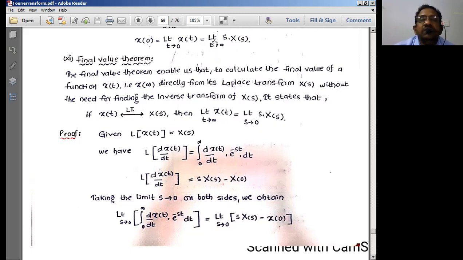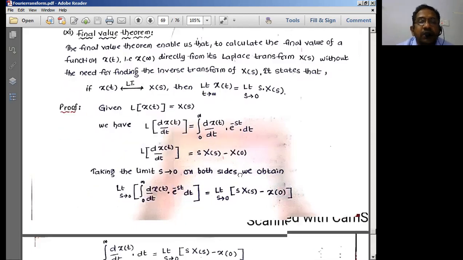Now see these two theorems. What is the difference between these two? Limit of x of t is equal to limit of s into X of s. Here also, it is the same. Only the limits got interchanged. In the s domain it is s tends to infinity, and in the t domain it is t tends to 0. Now these simply get interchanged: here t tends to infinity, and s tends to 0. That means if you remember one theorem, you can straight away write the other theorem. Very easy. So please remember these two basic theorems.